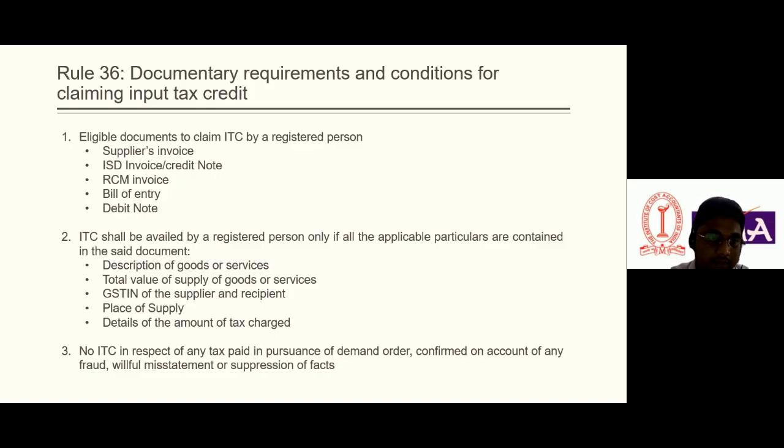And the third one is no ITC in respect of any tax paid in pursuance of a demand order. For example, if the authority has raised a demand on the registered person and any demand has been paid by the registered person, he cannot claim the ITC on such demand. So this is the third condition mentioned in Rule 36.